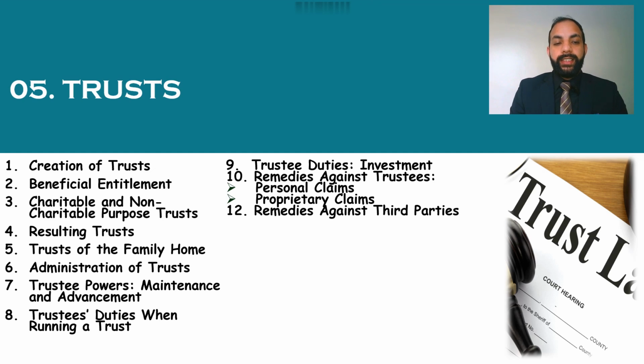Then number 8 is trustee duties when running a trust. This is all about how a trustee performed his duties during his service as trustee of a trust.